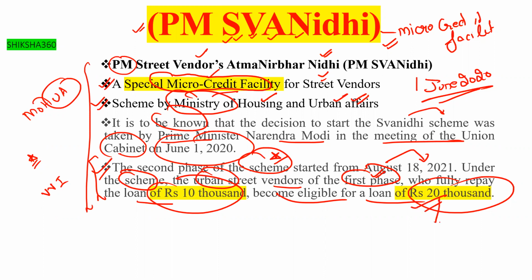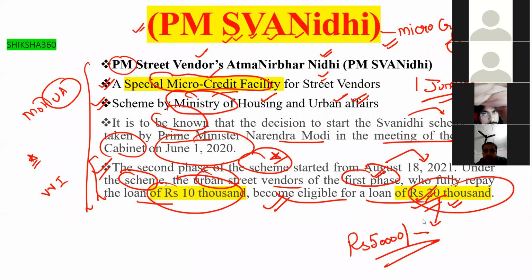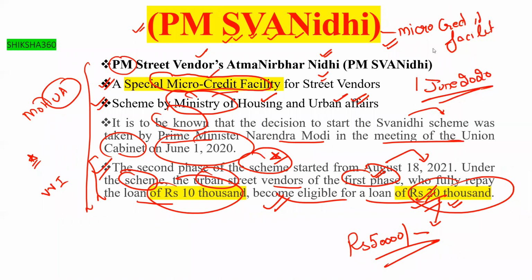In some places I will also read that if they are properly fully paying the loan, then they are eligible for a further 50,000 loan. Clear? One or two times we will expect this type of question. Basically, first of all, when was the first phase started?